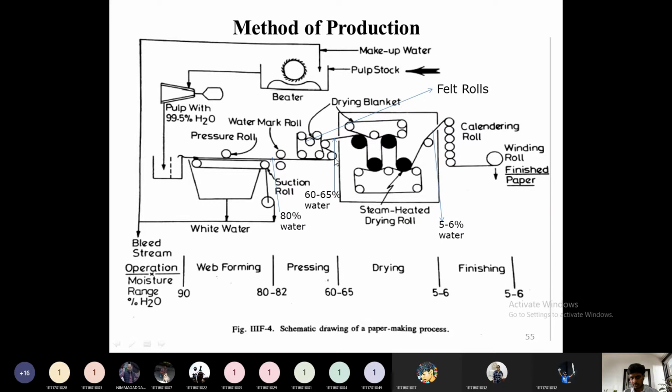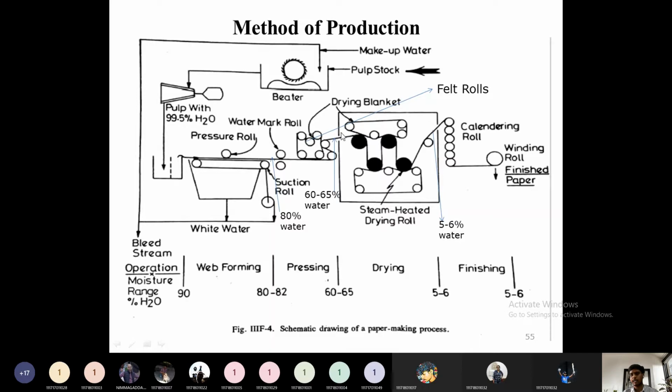In the felting rolls, some of the rolls will apply pressure. It will pass like this through the rolls, and once again it will pass like this, and it will be released from the felting roll section. During this passage, some pressure will be applied and a large amount of water will be drained. Until here, after pressing, this sheet is called a wet sheet. The water content will be 60 to 65 percentage.